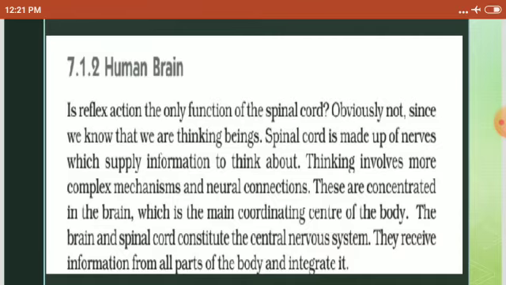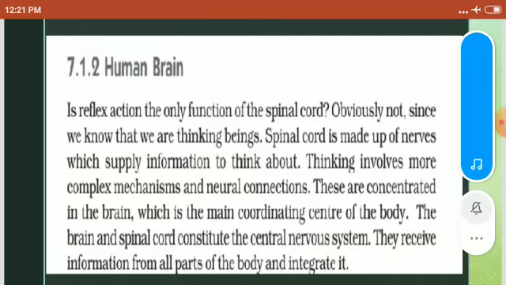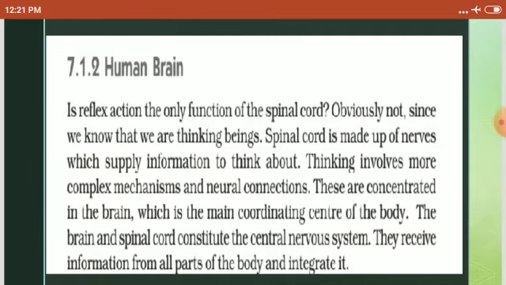Thinking involves more complex mechanisms and neural connections. These are concentrated in the brain, which is the main coordinating center of the body.